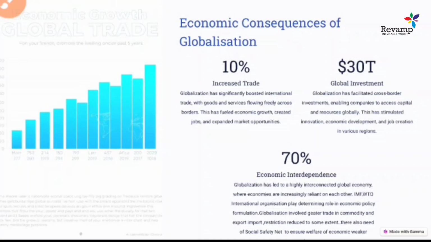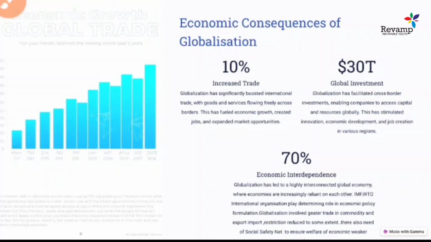Even you see India became one of the top recipients of remittances. So from where are these remittances coming? These remittances are coming because many Indian youth started going to work in California or in Silicon Valley. So these things became a source of a lot of remittances for India.